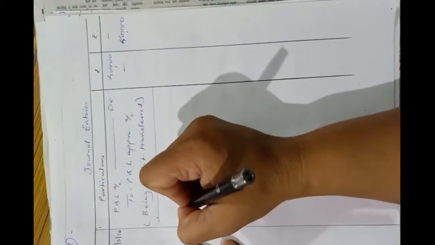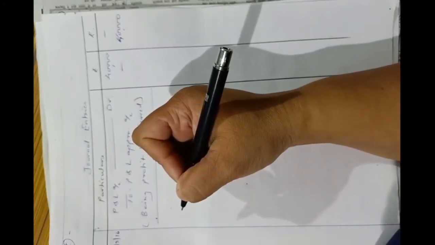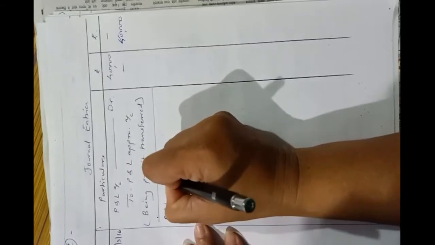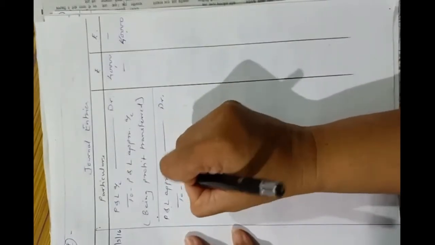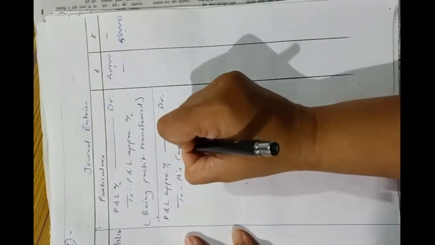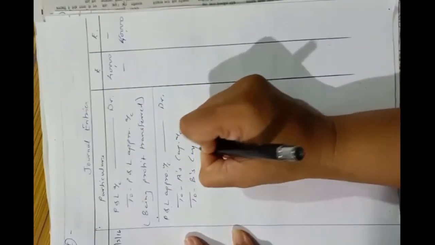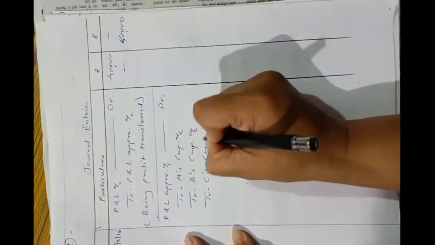Okay, now next entry. Next entry will be of original distribution of profit. So profit and loss appropriation account debit, 40,000, to A's capital account, to B's capital account, to C's capital account.